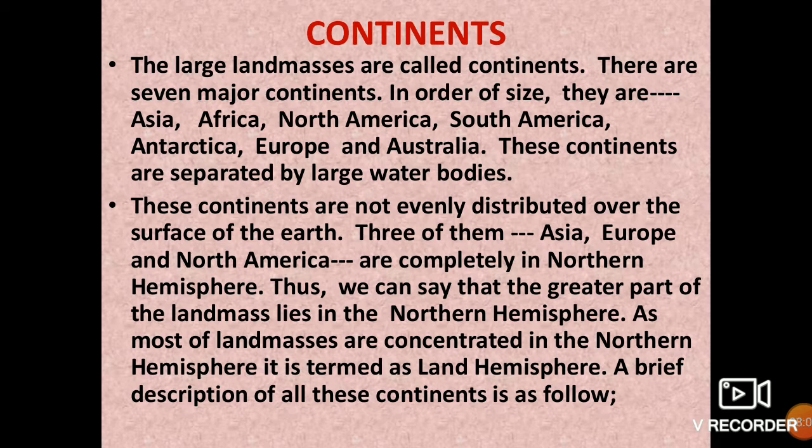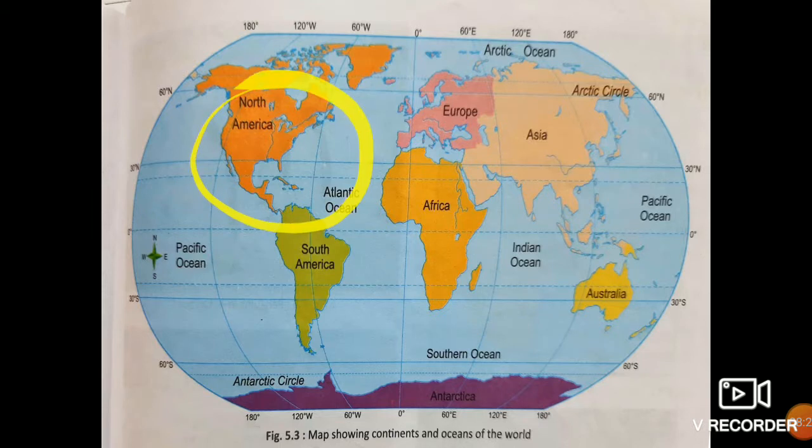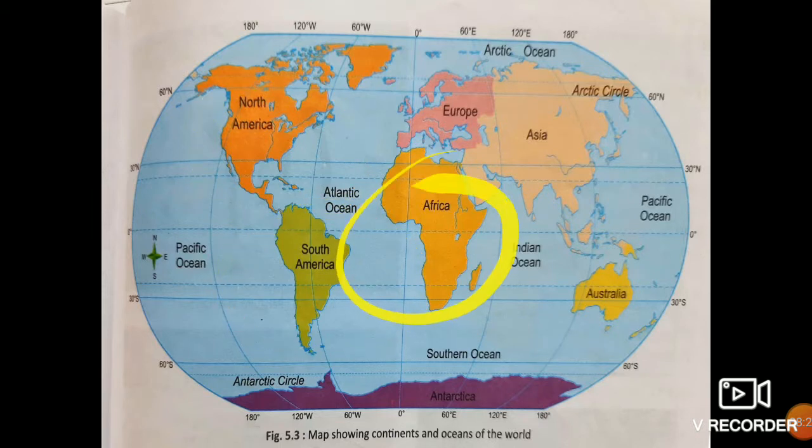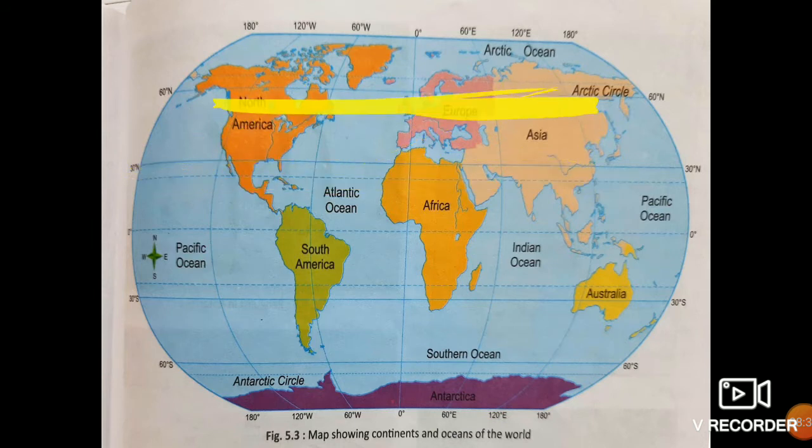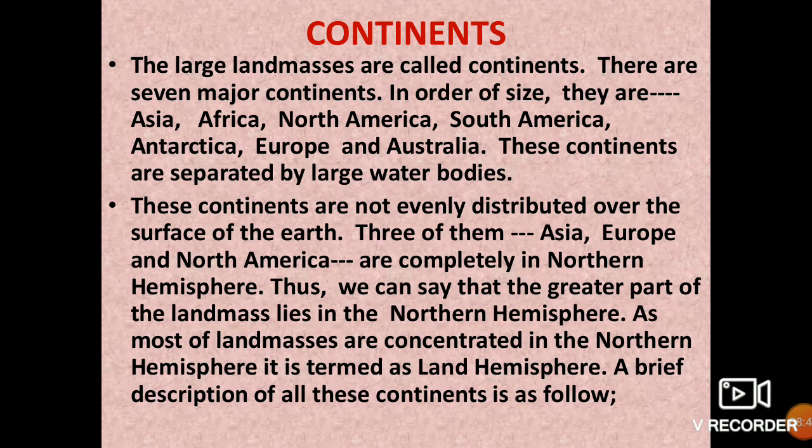These continents are not evenly distributed over Earth's surface, but 3 of them, Asia, Europe, and North America, are completely in the northern hemisphere. Thus, we can say the greater part of the landmass lies in the northern hemisphere. You can see North America, South America, Africa, Europe, Asia, Australia, and Antarctica. So North America, Europe, and Asia are in the northern hemisphere. This is your northern hemisphere. So most of the Earth's land surface is in the northern hemisphere.